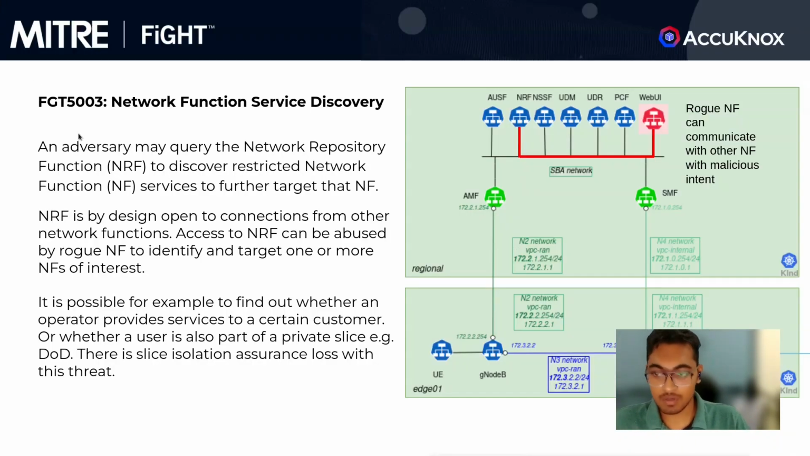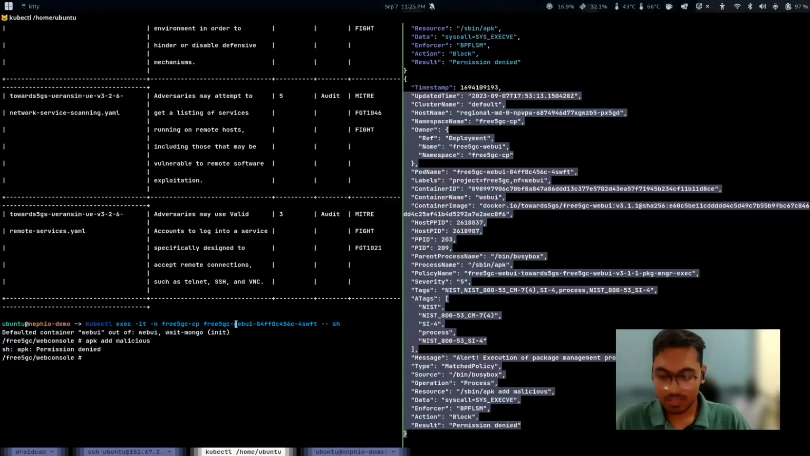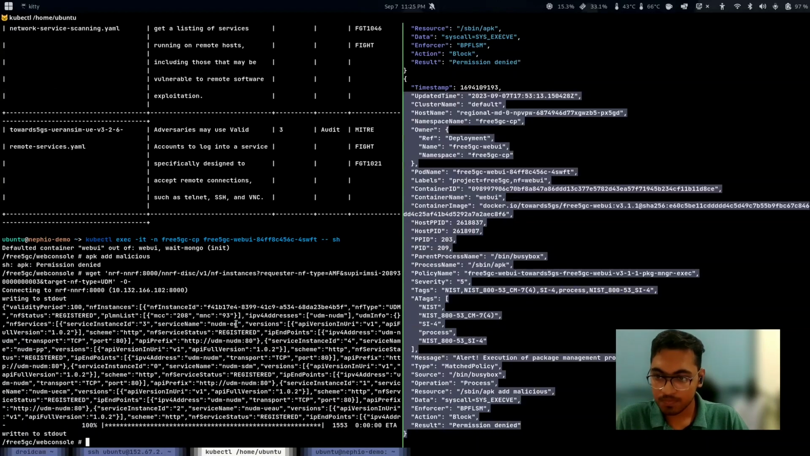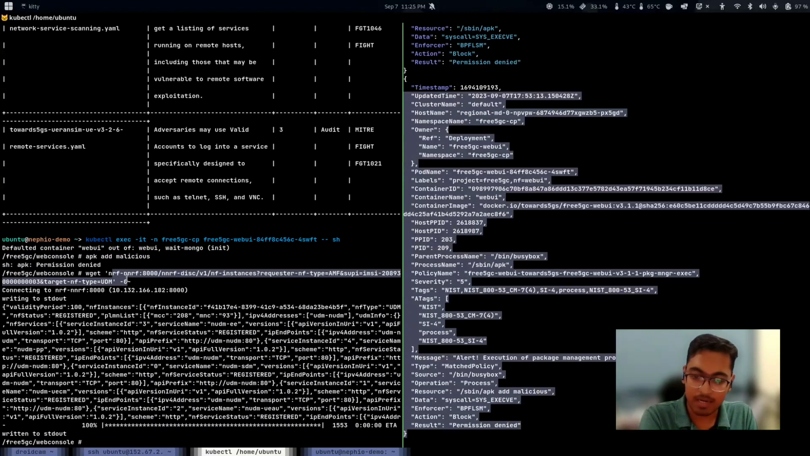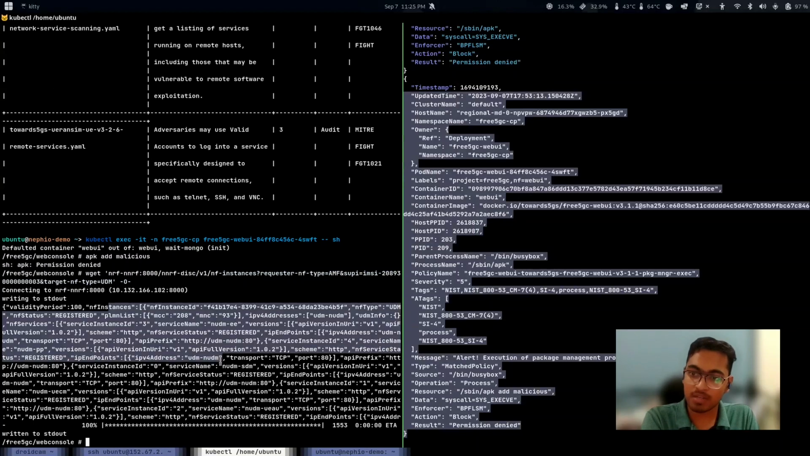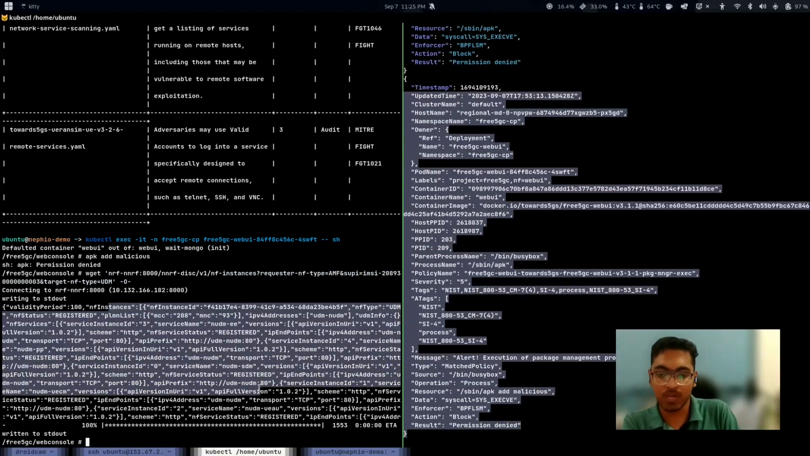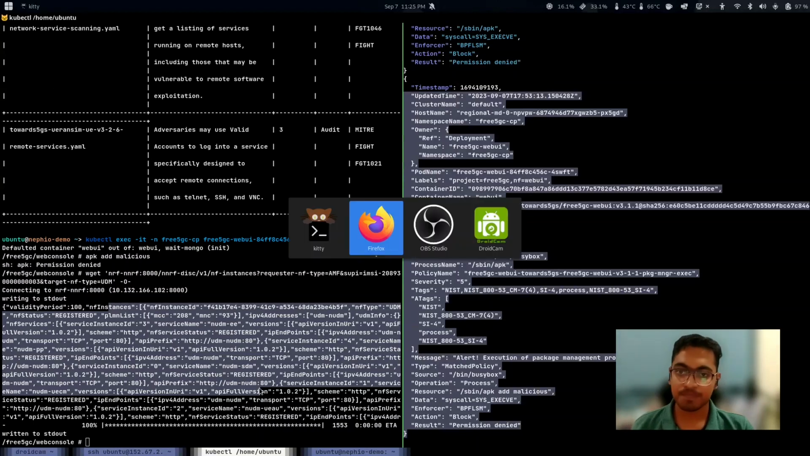So, to showcase this, let's try it. I am inside this web UI pod and I try to communicate with the NRF as the tactic suggests, and I could get the information about UDM, which is another network function, which, as the tactic suggested, is a security concern. But how do we protect against it now?